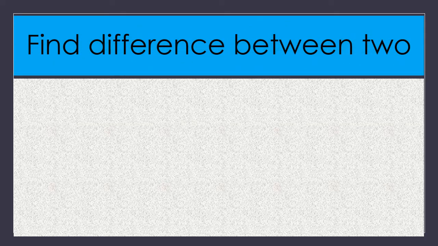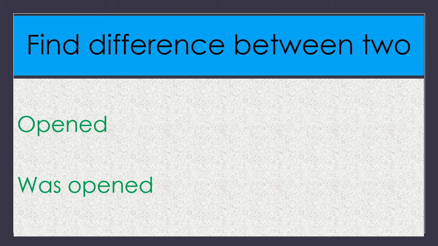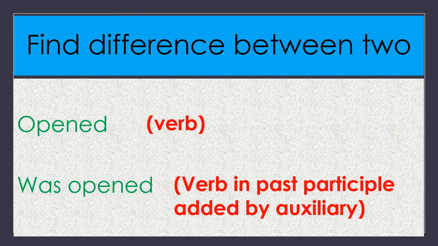Now, children, we find the differences between the two sentences. The main change I already told in the previous slide. What is the main change here? The verb opened is changed to was opened. Here, was, an auxiliary verb, is added to the main verb, and the verb should be in the past participle.